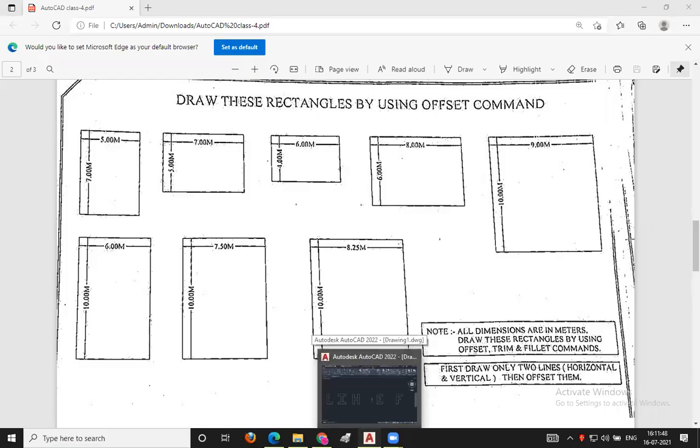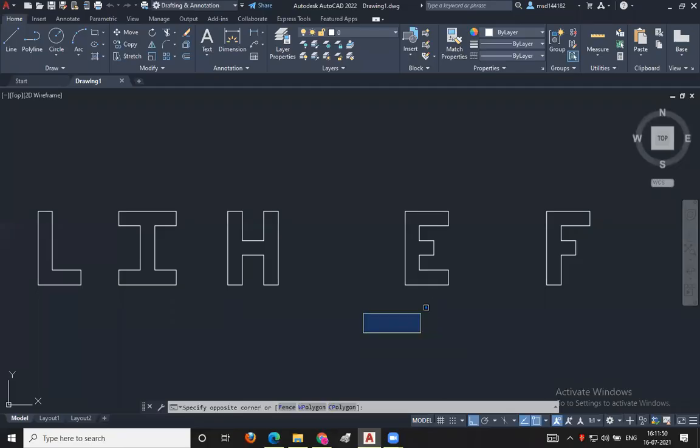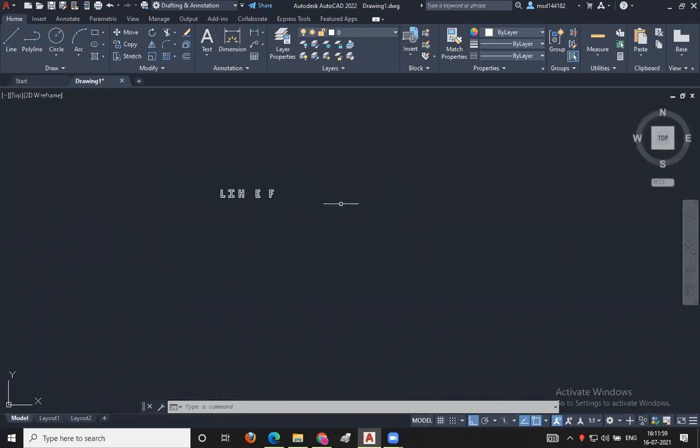I am starting the drawing in the AutoCAD software. Is the AutoCAD software available to you on screen? Yes, sir.